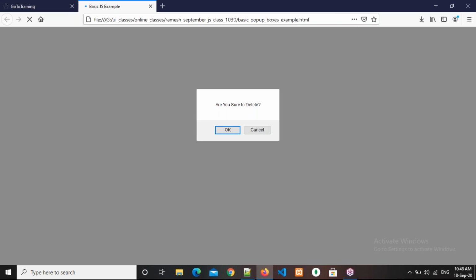So most of the time, this confirm box is used for confirmation related tasks. Like, do you want to delete, or do you want me to proceed, something like that. Is it clear to everyone, where we will use an alert box and where we will use this prompt box? Please respond.